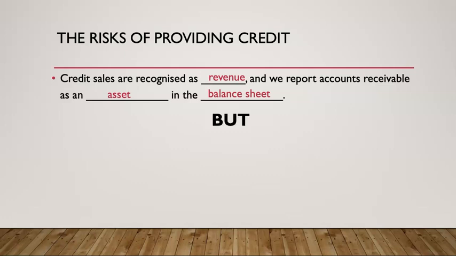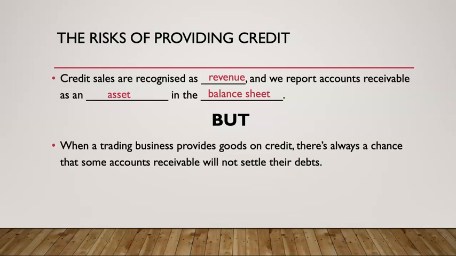But what is the issue of providing credit? I want you to pause this video and have a think for yourself. What is the risk of making sales on credit? Hopefully you came up with this big obvious risk. When trading businesses provide goods on credit, there is always a chance that some of these accounts receivable customers will not settle their debts, will not be able to pay us back what they owe us.